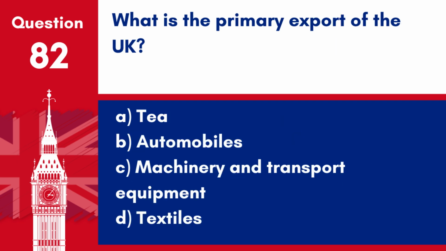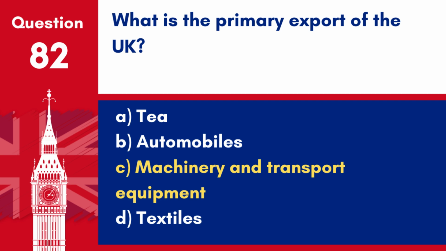Question 82. What is the primary export of the UK? A. Tea. B. Automobiles. C. Machinery and transport equipment. D. Textiles.